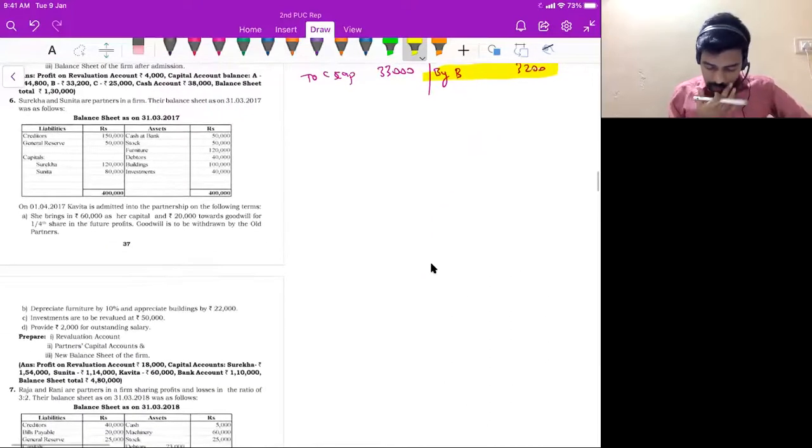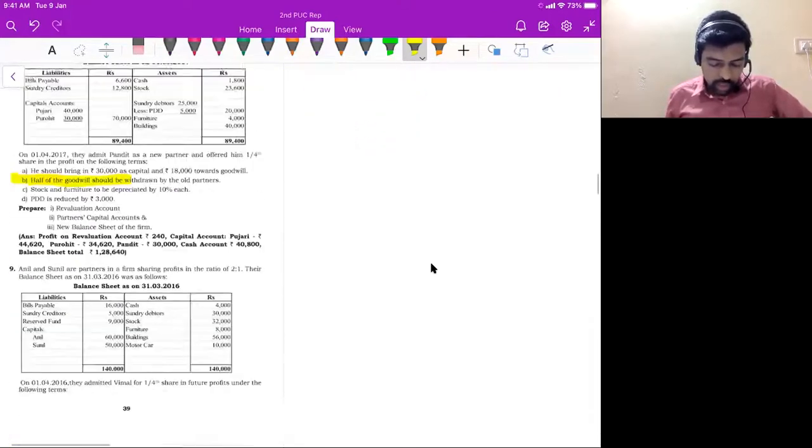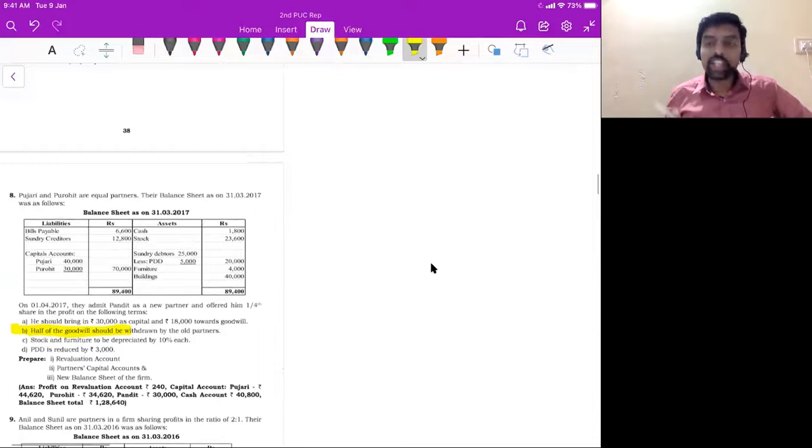Question number 6 is similar question. Here also they said goodwill is to be withdrawn by all partners. Same treatment. Question number 7 same. Question number 8 is same. But the change in question number 8 is, well, I will do this.